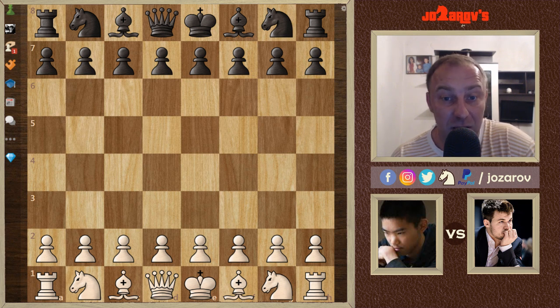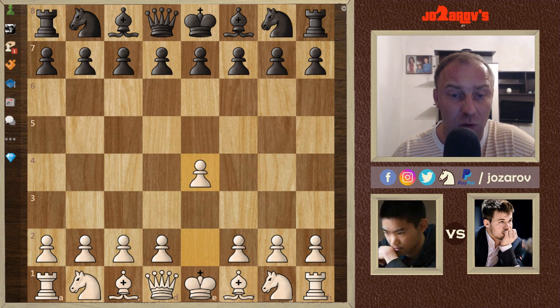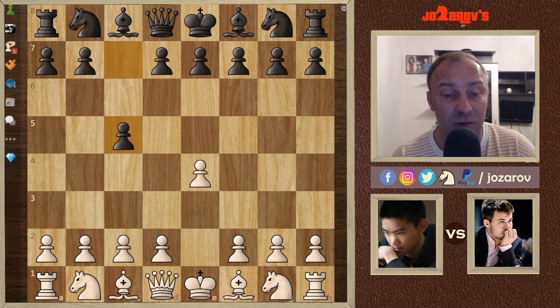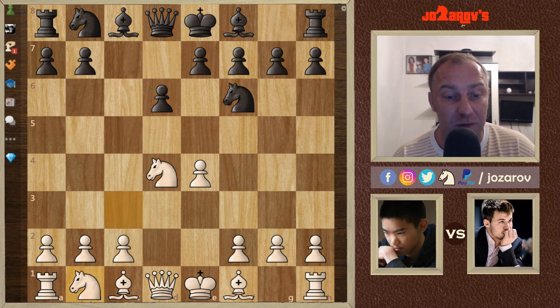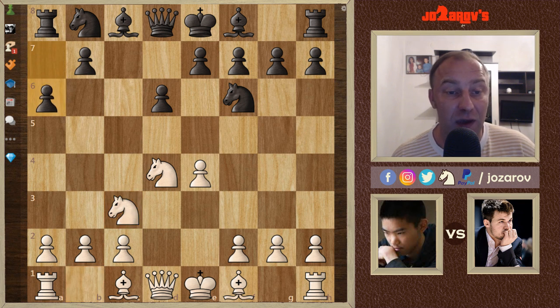But let's see now this game from round 9, in which Jeffery Xiong again played with the white pieces and opened with the move e4. So we have Magnus played now c5. After knight to f3, we have d6. After d4, c takes d4, knight takes d4, knight to f6, knight to c3. So far, the 3 knights variation, and now we have a6, the Najdorf.